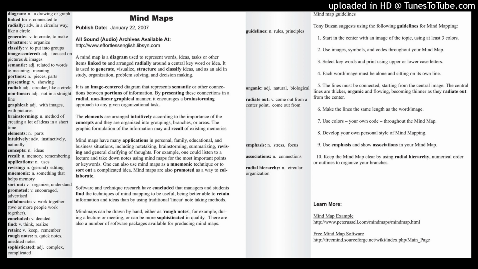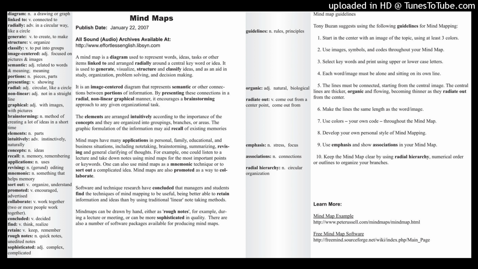All right, we see the word brainstorming in the same sentence. Mind maps encourage brainstorming. In fact, mind maps are a good way to brainstorm. Brainstorming, or to brainstorm, means to think of a lot of ideas very quickly, trying to be creative. So you just think as fast as you can and you write down your ideas, one after the other after the other. You don't stop, you don't pause to think about the ideas, you don't judge the ideas, you just write them down as fast as possible. We call that process brainstorming. You can also use it as a verb, to brainstorm.